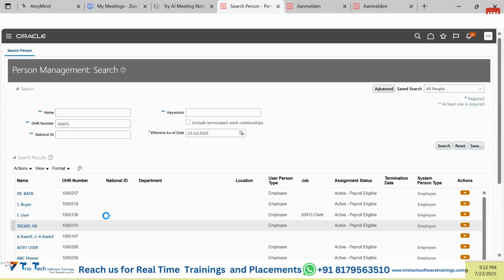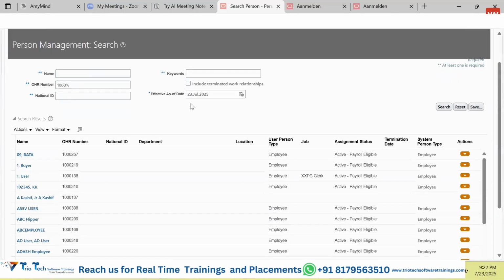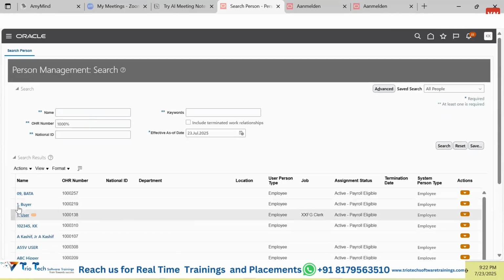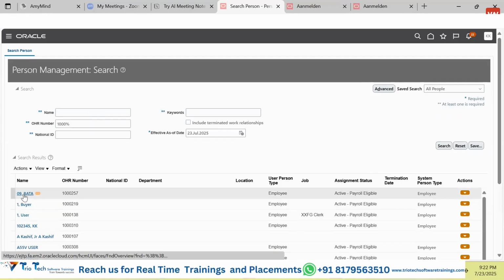Clear? So guys, there is a search panel and there is a result panel. In this result panel we have certain fields available. The first field generally is a link. Once we click on this particular link, it will take us to the next drill down page that will give you more details about this particular person.